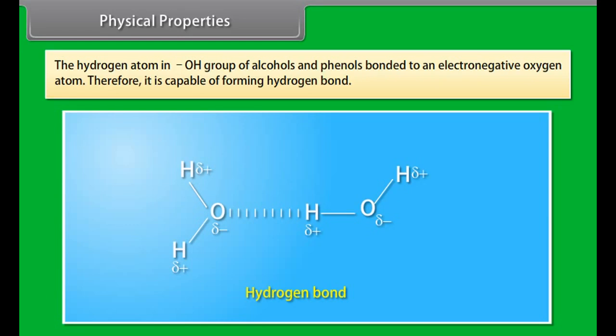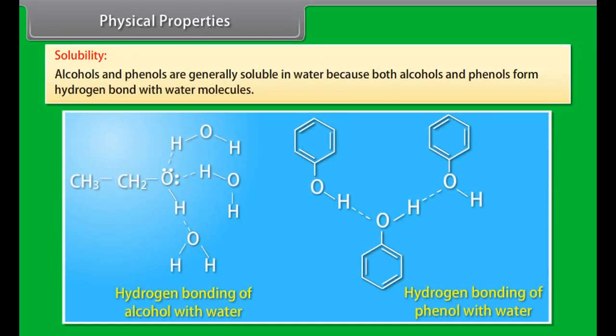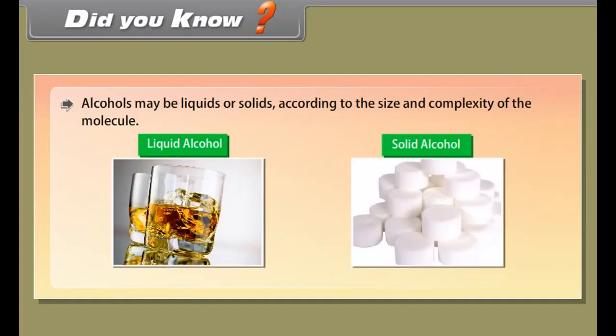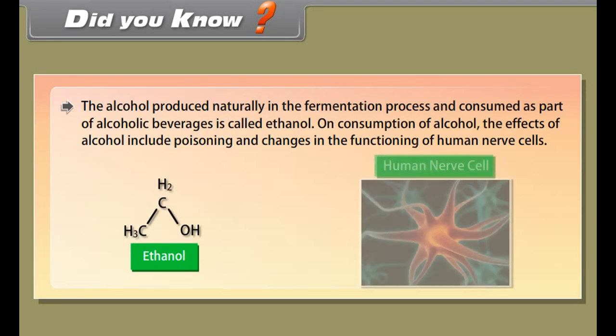Solubility. Alcohols and phenols are generally soluble in water because both alcohols and phenols form hydrogen bond with water molecules. Did you know? Alcohols may be liquids or solids according to the size and complexity of the molecule. The alcohol produced naturally in the fermentation process and consumed as part of alcoholic beverages is called ethanol. On consumption of alcohol, the effects include poisoning and changes in the functioning of human nerve cells.